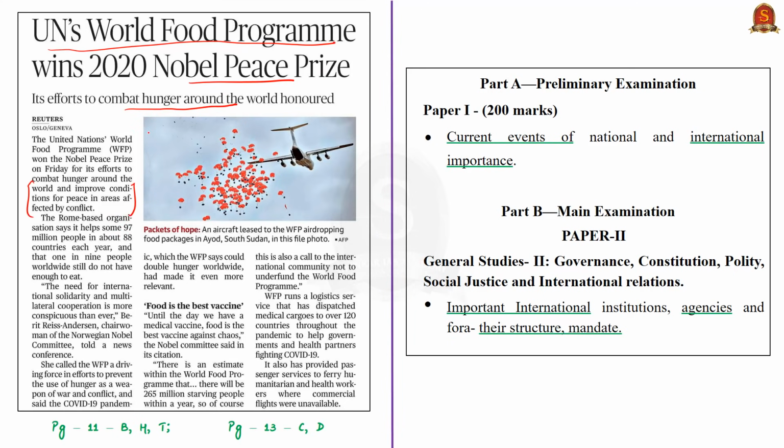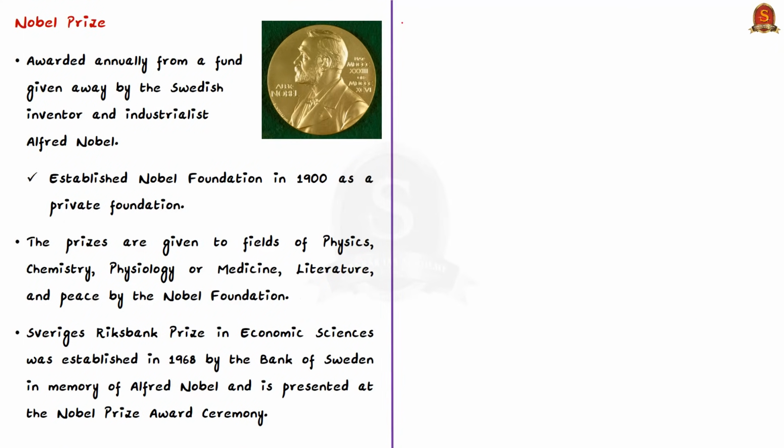So in this context, let us briefly discuss about the Nobel Peace Prize and also about the World Food Programme from exam perspective. Before that, let us look in brief about the Nobel Prize. See, Nobel Prizes are the prizes that are awarded annually from a fund which was given away for that purpose by the Swedish inventor and industrialist Alfred Nobel. The Nobel Prizes are widely regarded as the most prestigious awards given for intellectual achievement across the world.